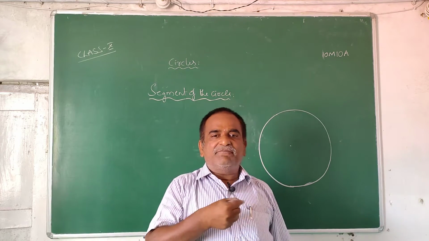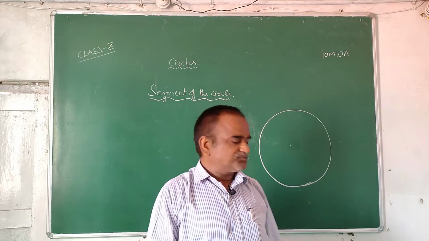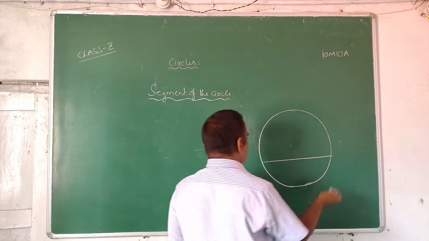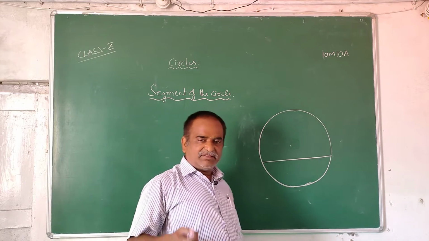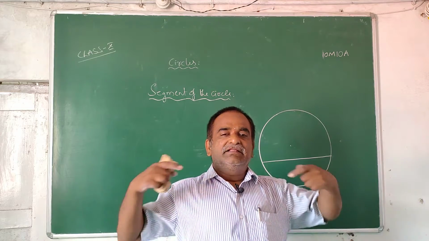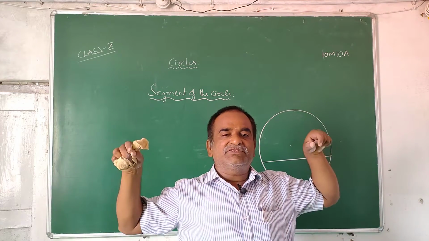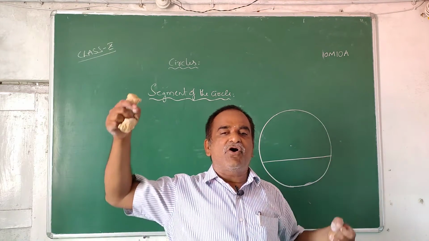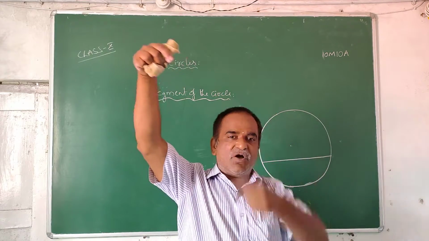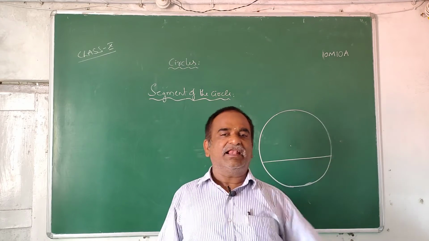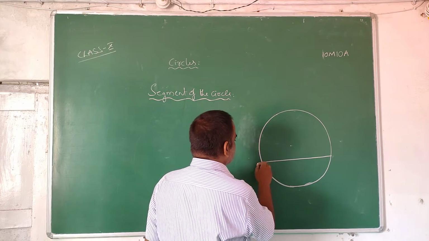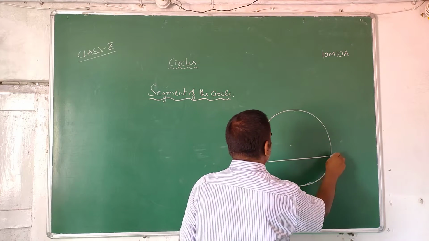The chord of a circle, okay? See, this is the chord of a circle. First let us define chord. Chord means the line segment which joins any two points on the circle. The line segment which joins any two points on the circle is known as a chord. So this is a chord because it is joining two points on the circle.